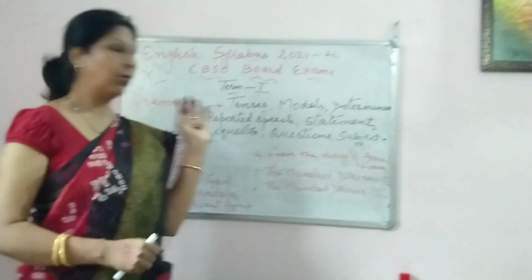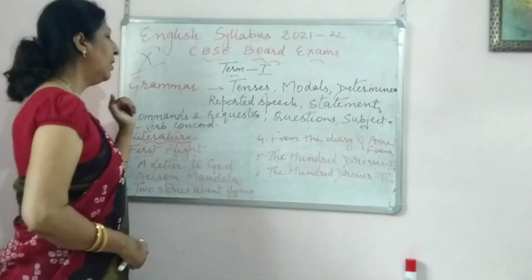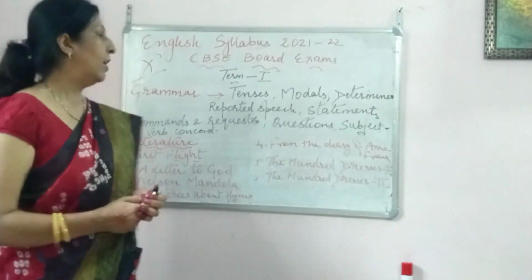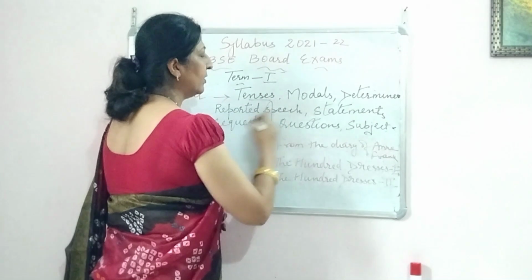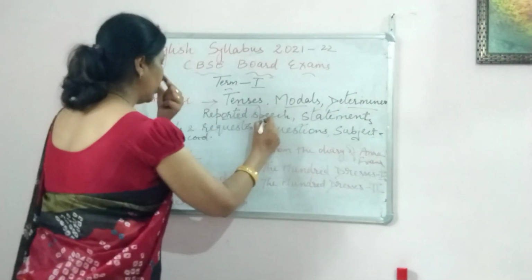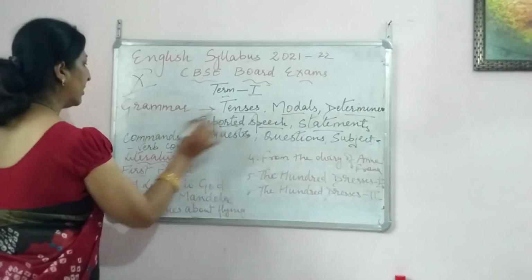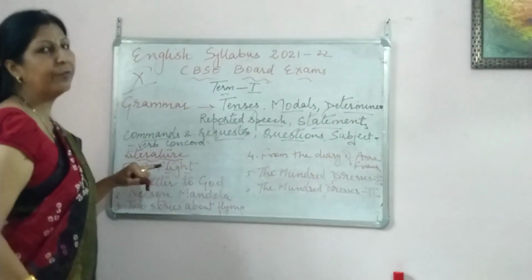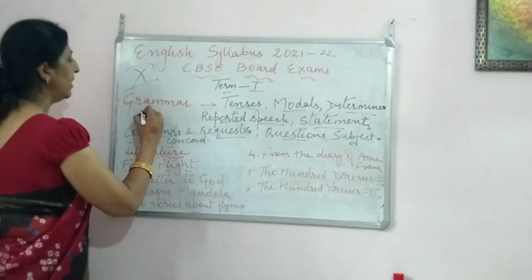Yeah, children, so we've already discussed reading and writing, and now we come to grammar. In grammar, these are the topics we have to cover. The first one is tenses, then we have modals, determiners. We also have to do reported speech: statements, commands and requests, questions, and subject-verb concord. So these are the topics which must be covered in grammar.